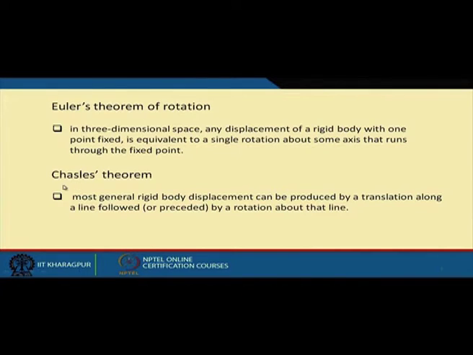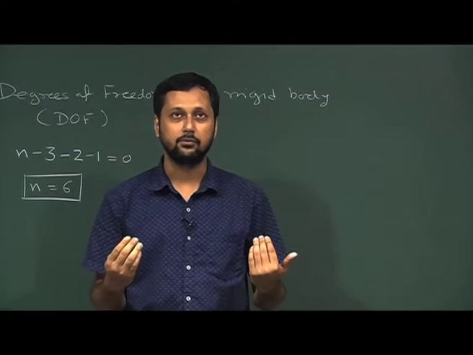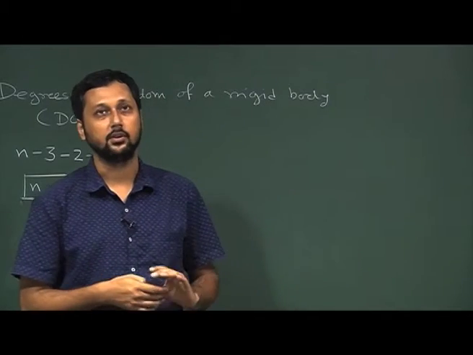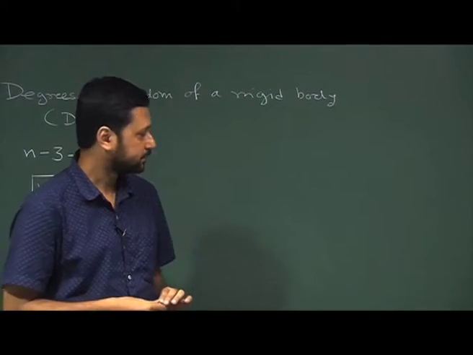If you have the textbook by Professor A.K. Roy Choudhury, there is a beautiful proof of Chasles' theorem there in the beginning pages of rigid body dynamics, which you can always go and have a look at. It's a very nice proof, few lines only, but that gives you a very good description. But what we do have is a brief description of what these theorems essentially tell us.